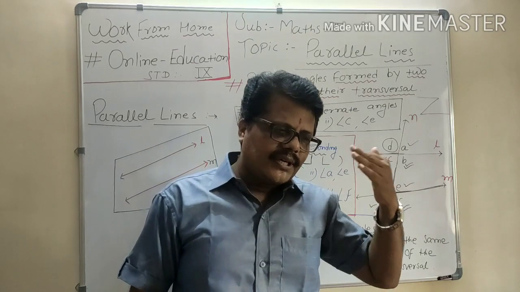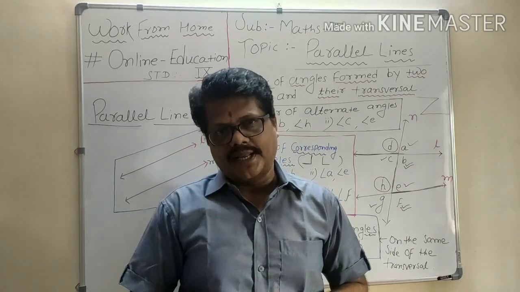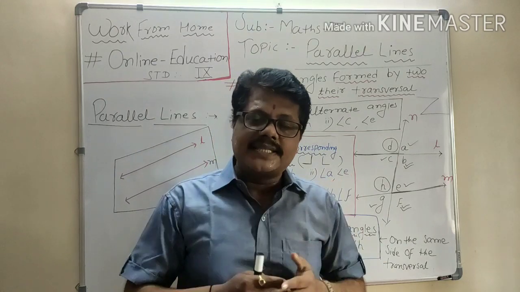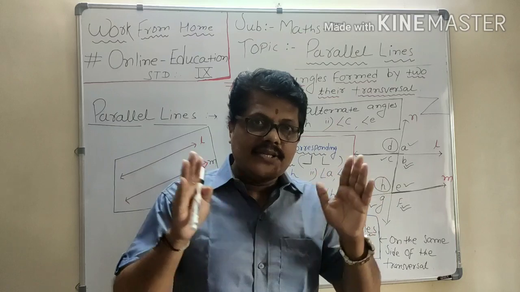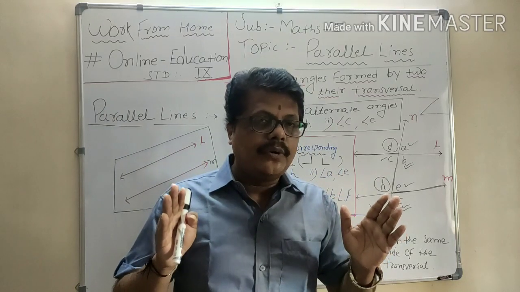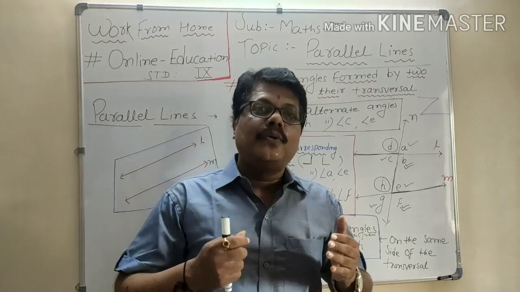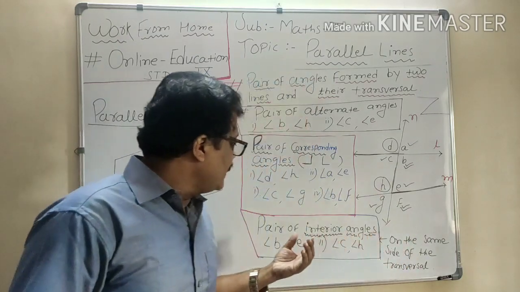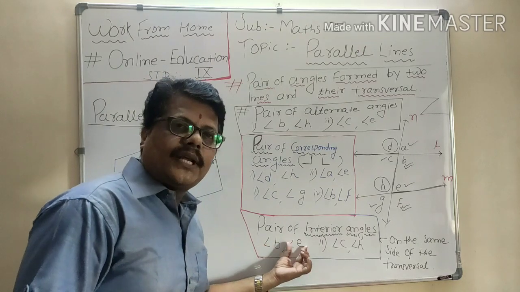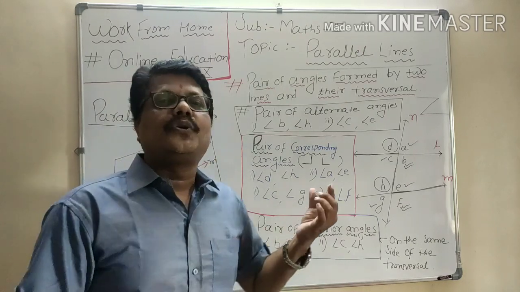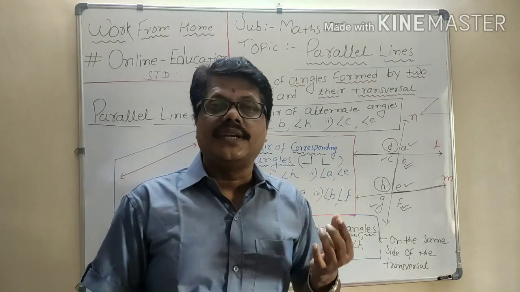Now come to the third kind of angle, interior angles on the same side of the transversal. If the 2 lines are parallel, then interior angles are not going to be congruent. Don't make such a mistake. The property says that if the 2 lines are parallel, then the sum of the interior angles, the total of these two angles, is equal to 180 degrees.